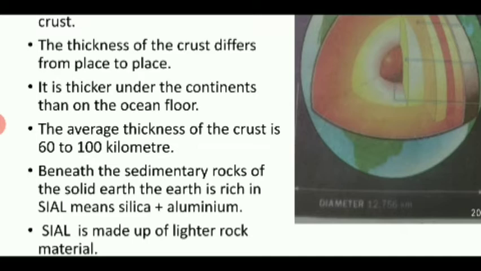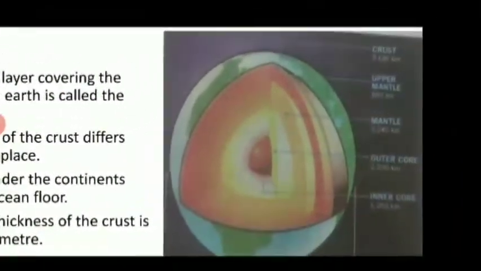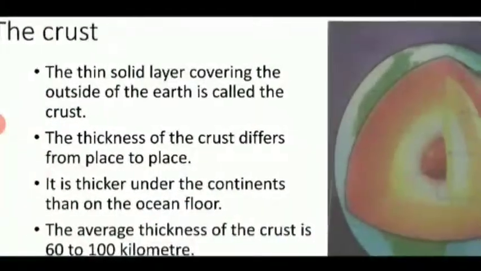Beneath the sedimentary rocks of the solid Earth, the Earth is rich in sial. Sial means silica and aluminium. This sial is made up of lighter rock material. So this is the explanation about the crust, which is the upper part of the Earth.